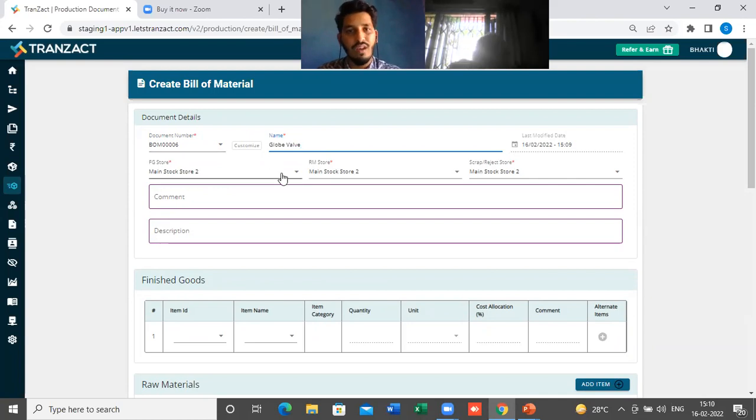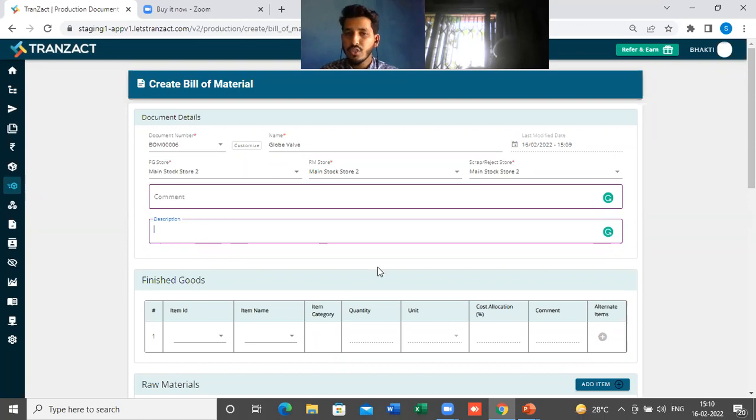The store selection will come automatically here. What will be your finished goods store, what will be your raw material store, and what will be your scrap or rejected store, right? If you want to add any comment or additional information about this bill of material, you can add it here in the comment, and we have also given a description block here. So if you want to add much more information about your product, you can add it in the description also for this bill of material.